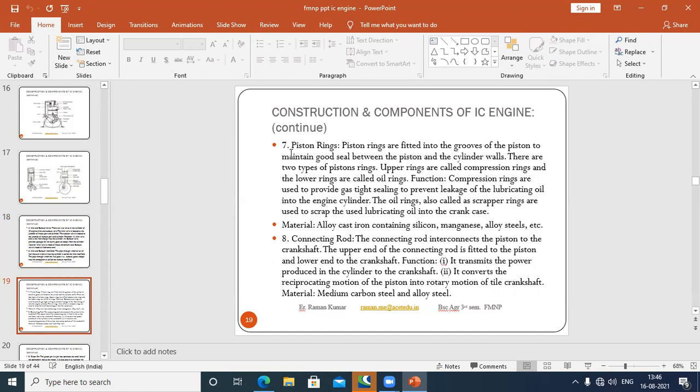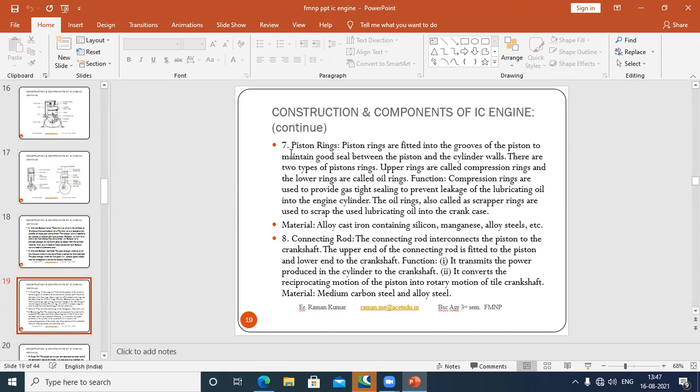Piston rings: I have already told you two types of piston rings are there. The first one is the compression ring, and the next one is the oil ring. The compression ring does not let the burnt gases pass below through the cylinder, and it prevents leakage of lubricant oil into the engine cylinder.